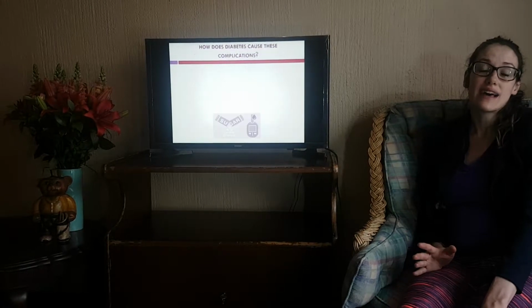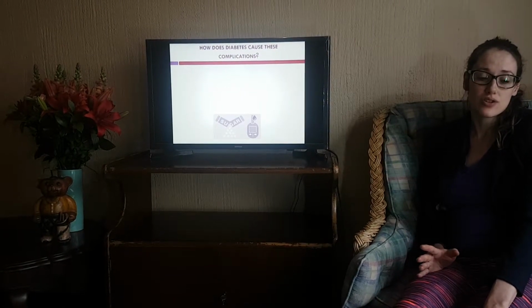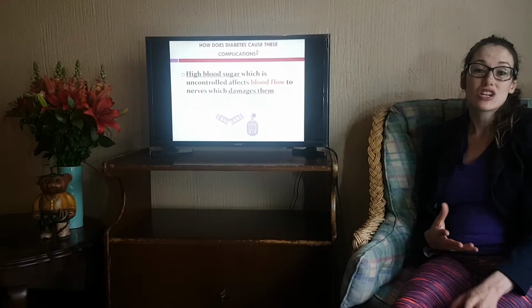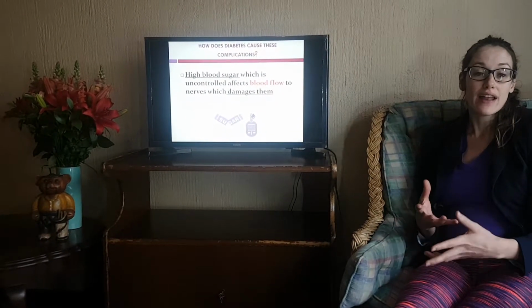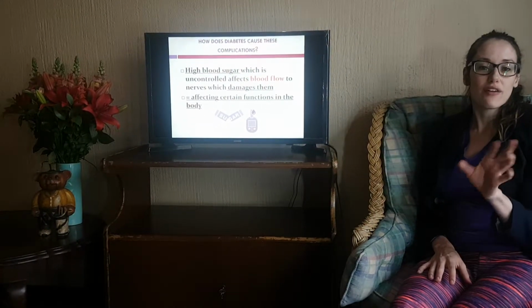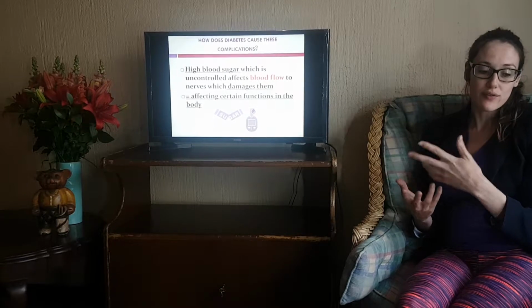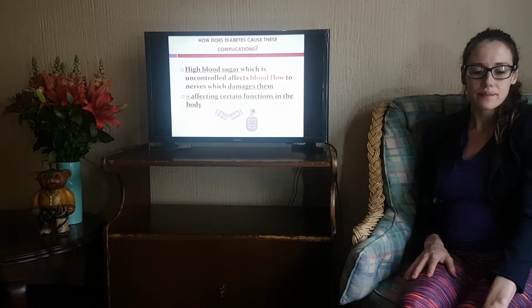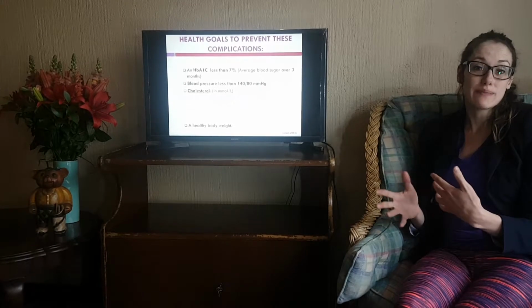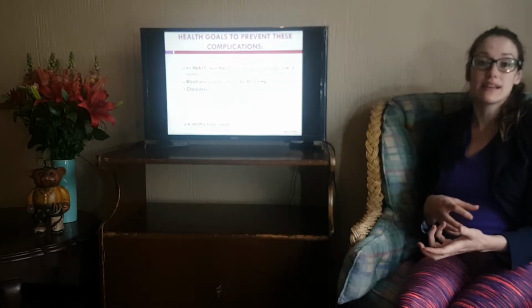So how does diabetes actually cause these complications? High blood sugar levels that go uncontrolled actually damage blood vessels and the nerves around them, and this affects certain functions within the body. Health goals are pretty important to help prevent macrovascular complications, particularly in diabetes.